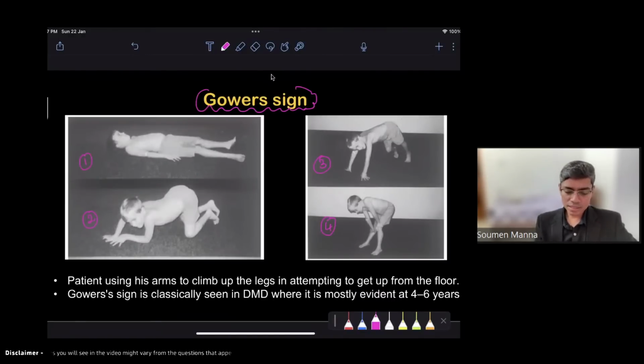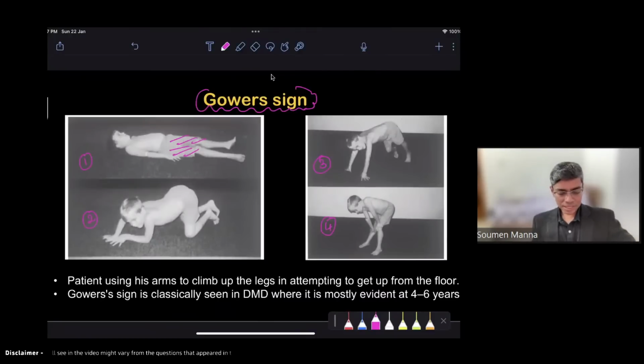Although it is said that this sign can be seen in any myopathy where the proximal muscles are mainly affected, where the proximal muscles are very weak. So this is a sign general to the muscular dystrophies or myopathies where proximal muscles are weak, right? But this is typically positive in case of Duchenne's muscular dystrophy, right?